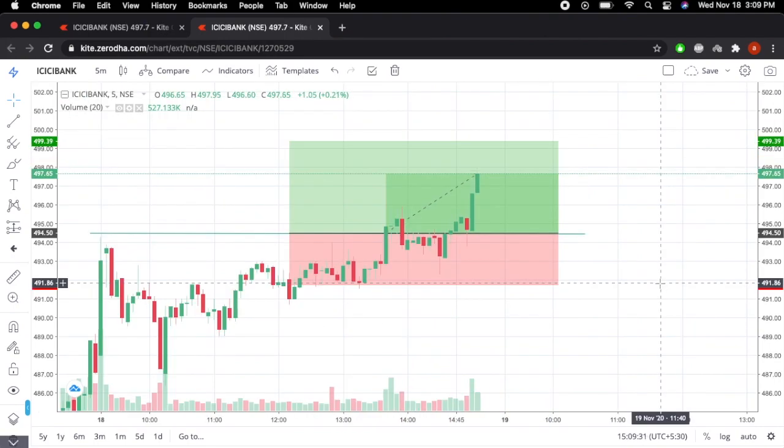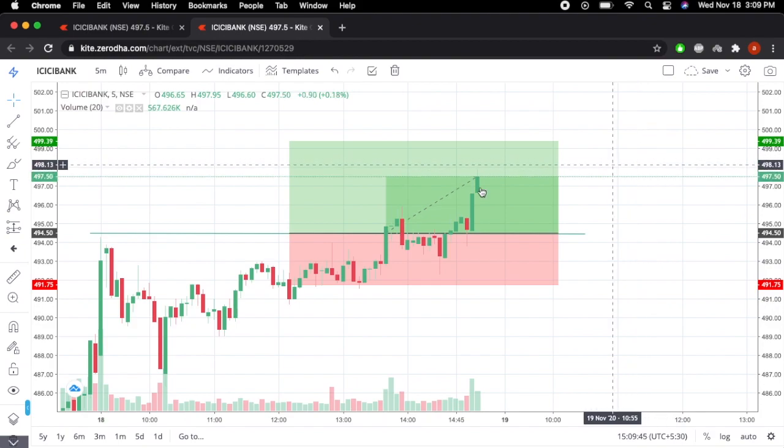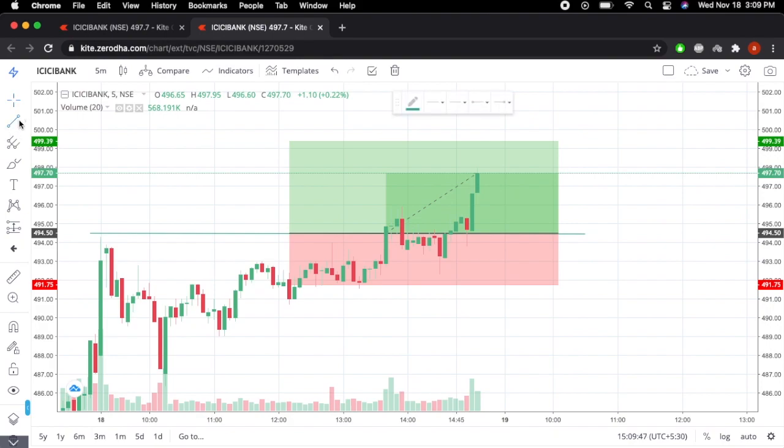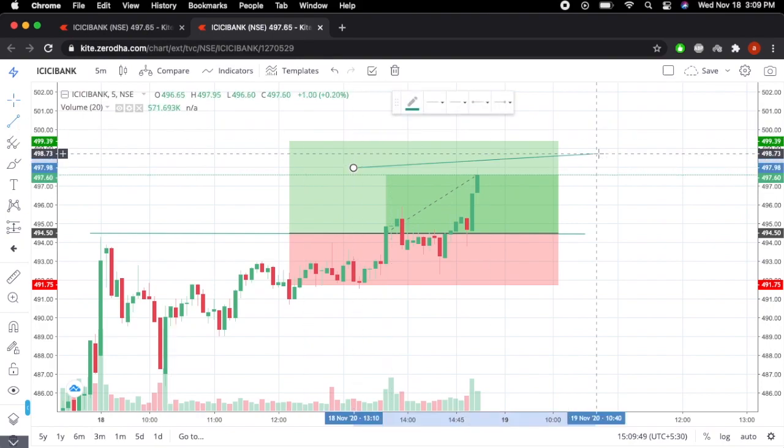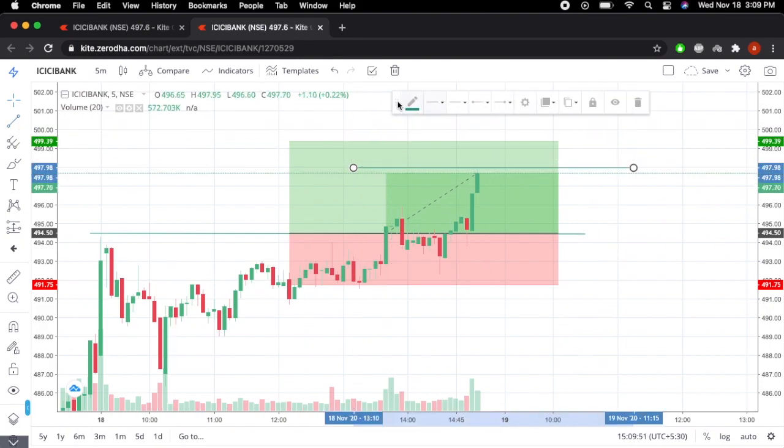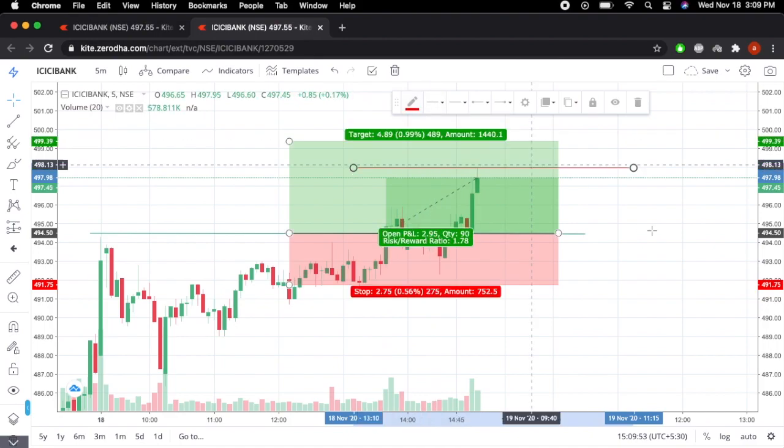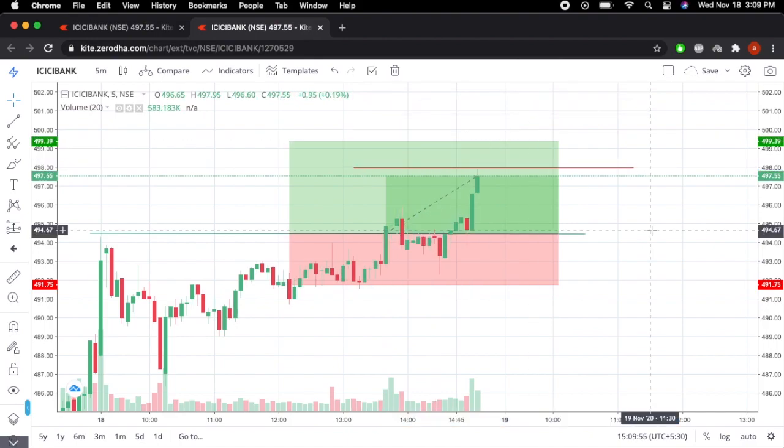Okay guys, so it's been a long trade. It's been a while. What I'm planning to do is, it's already near the square off time. So I'll be waiting for this particular candle to close, and I'll be booking my profits. I'm not going to wait for another 5 minutes because it's going to get auto squared off. So once this candle closes and it reaches this particular line, I'll be pulling my profits. So that's the trade for today.